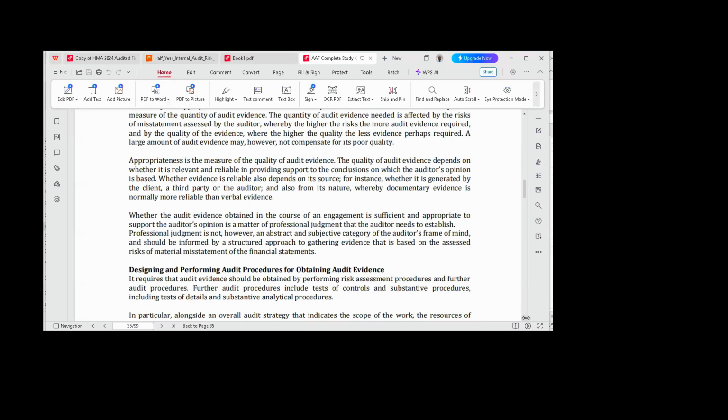Sir, could you please explain the test of controls again? Thank you. Test of controls are tests that are conducted to evaluate the effectiveness and efficiency of the client's internal control system.